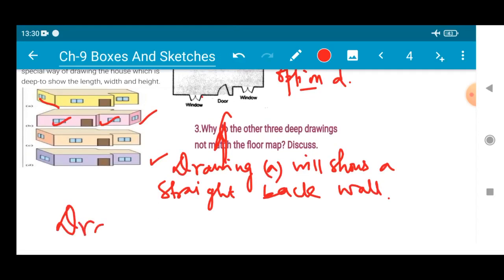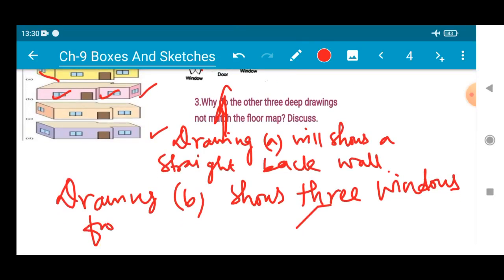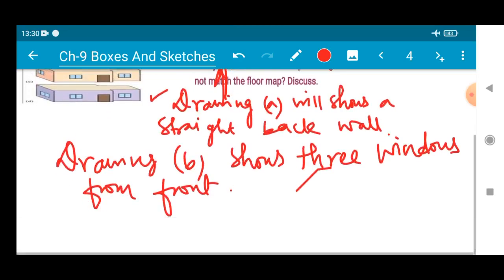So you can write: drawing B shows three windows from front. From the front only we are able to see the three windows. That is why. Number C.